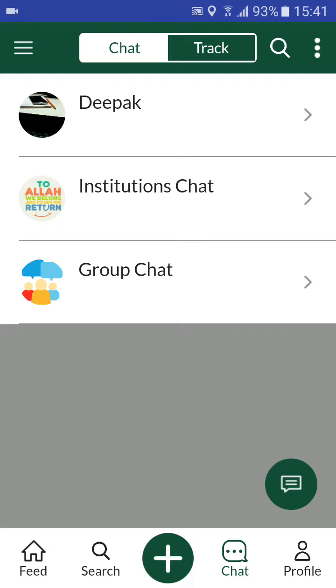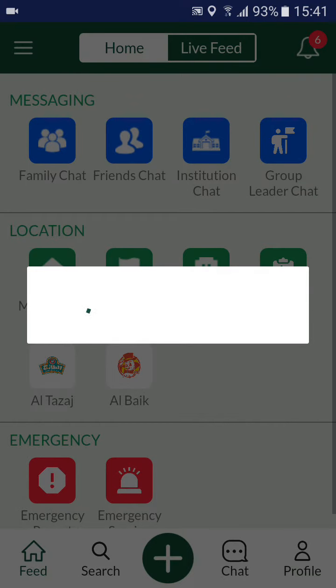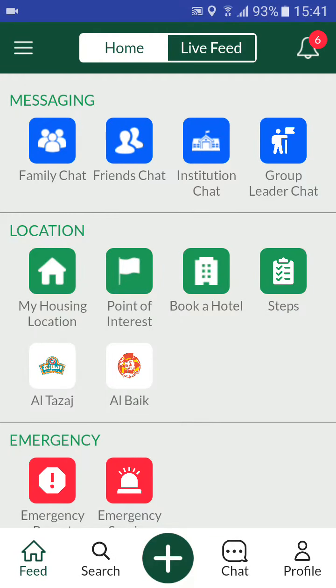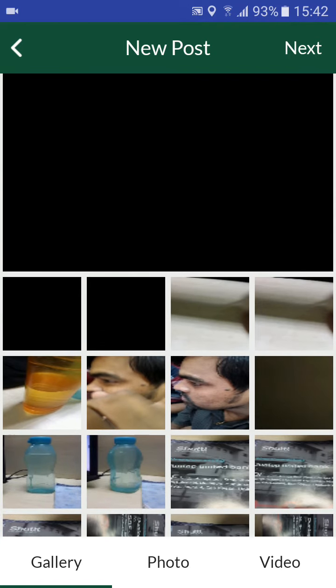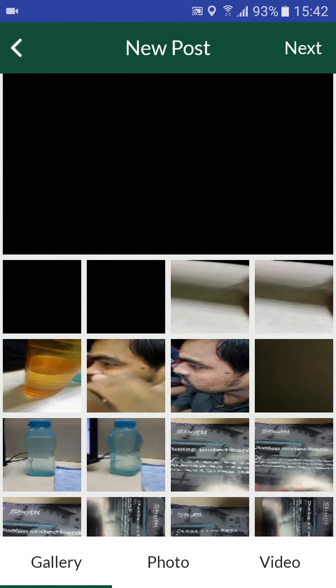Now I'll show you the post option, how we can post something. We can post a picture or a video. We can also use our camera to click a photo or take a video and post it. We have to select what we want to post, and then we have to click on next.